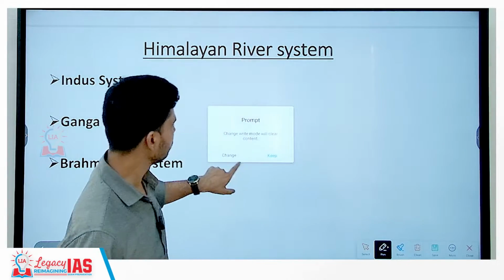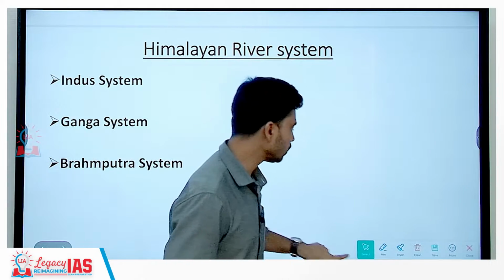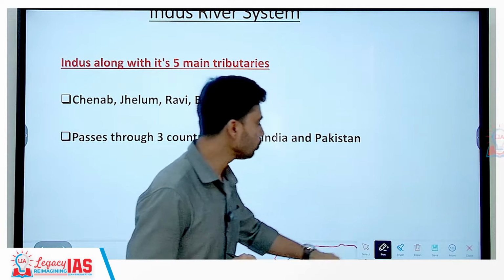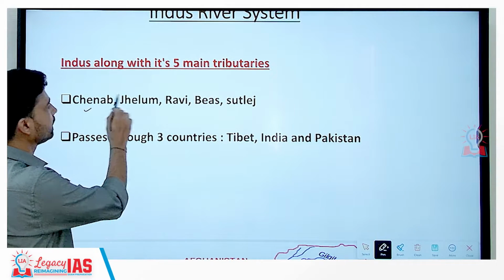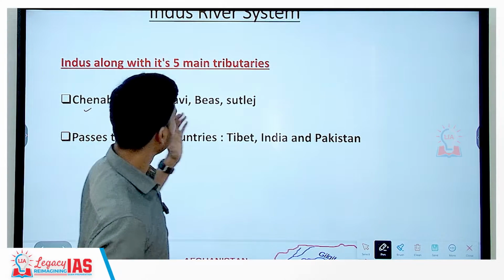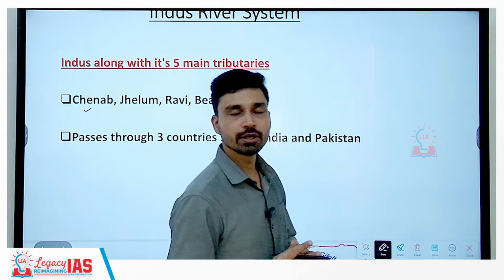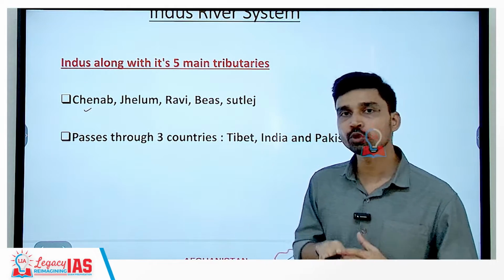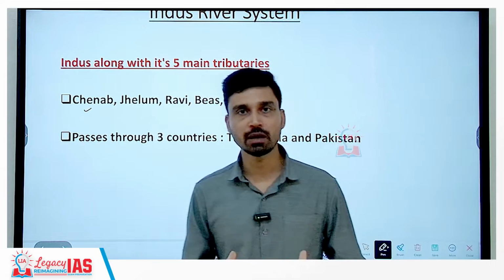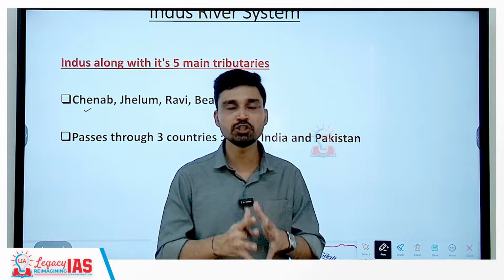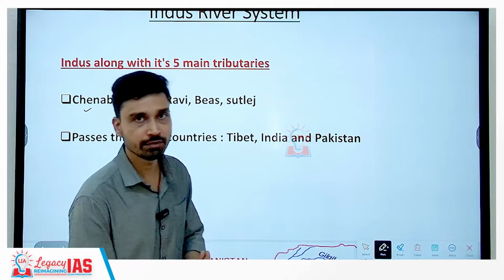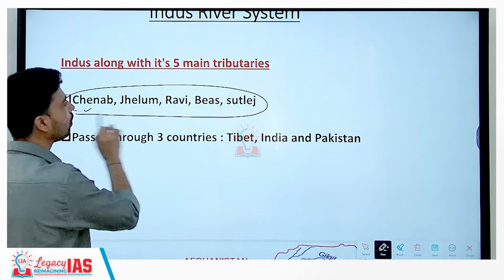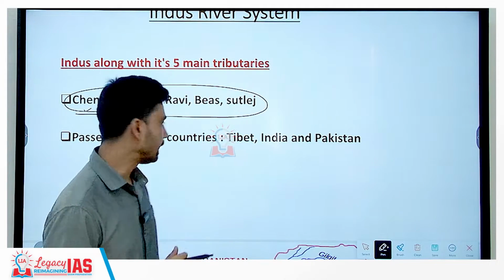Now, the Indus River system is made up of the Indus River along with its major tributaries. What are the major tributaries? It has 5 major tributaries, that is Chenab, Jhelum, Ravi, Beas and Satluj. And since these are the 5 major tributaries, the region or land through which they pass is called Punjab. Punjab is made up of 2 words, Panj plus Ab, that means the land of the 5 rivers. So, now you know why it is called Punjab. It is because of the flow of these 5 rivers through this particular land.